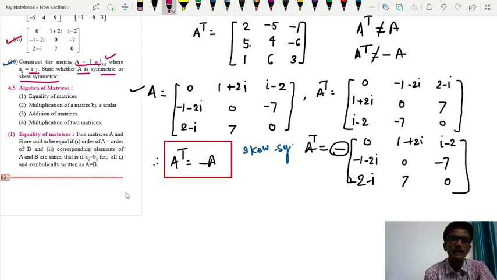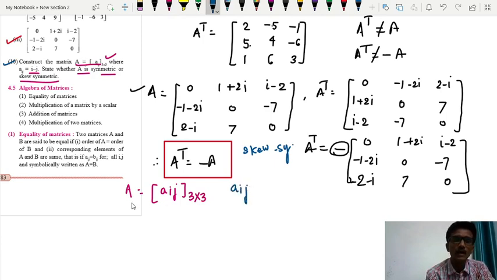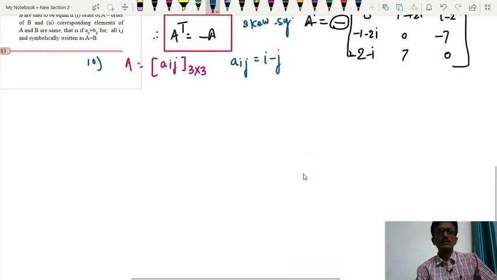We'll construct matrix A is equal to Aij of order 3 by 3, मतलब 3 rows and 3 columns, where this Aij is given by the I minus j formula. So let's construct this matrix.